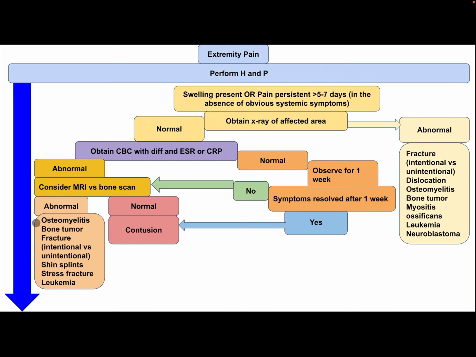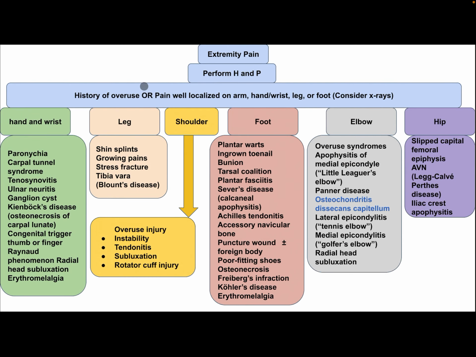If it is abnormal, differential diagnosis, as we mentioned: osteomyelitis, bone tumor, fracture, intentional versus unintentional fracture, shin splints, stress fracture, and leukemia. If it is normal, this is contusion. If it is a normal CBC and ESR, observe for 1 week. If the symptom resolved after 1 week, this is contusion. If the symptom does not resolve, the patient needs MRI and bone scan, as we mentioned.